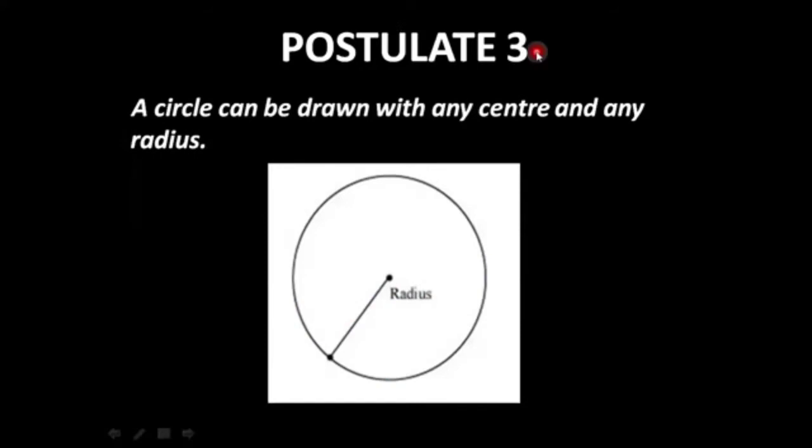The third postulate of Euclid states that a circle can be drawn with any center and any radius. This is something we have already realized in our previous grades. You can draw a circle with any point as center and of any radius. So I can draw a circle of radius 4 centimeters. I can even draw a circle with any center and a radius of, say, 6 centimeters. This is what Euclid wanted to convey through postulate number 3.